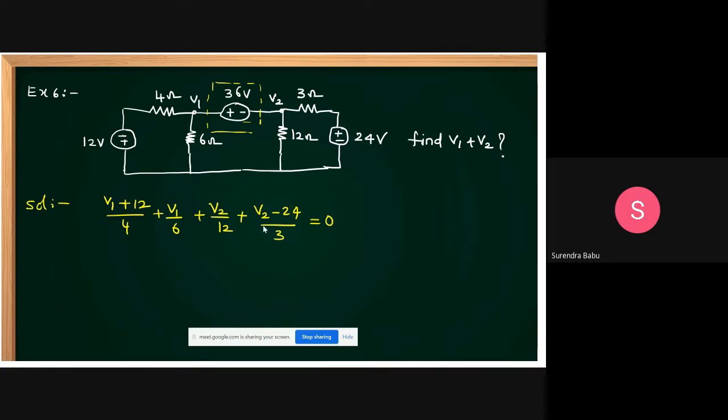It's V1 by 4 plus V1 by 6 plus V2 by 12 plus V2 by 3 minus 8 equal to 0. This minus 8 plus 3 is 5. That is (V1 plus 12) by 4, V1 by 6, plus V2 by 12 plus (V2 minus 24) by 3. Okay, this is 3, this is 6, and this is V2 by 12 plus V2 by 3. Then how much can you get?